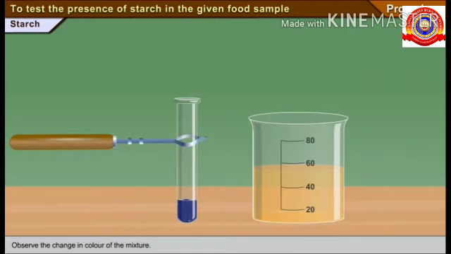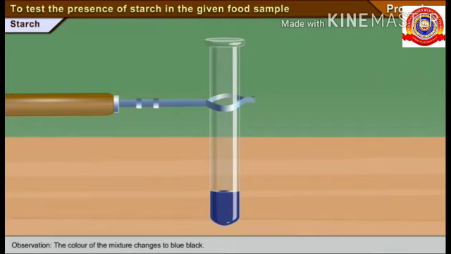What happens? Observe the change in the color. The color of the mixture changes to blue. A deep blue color is formed because of the presence of starch in it.